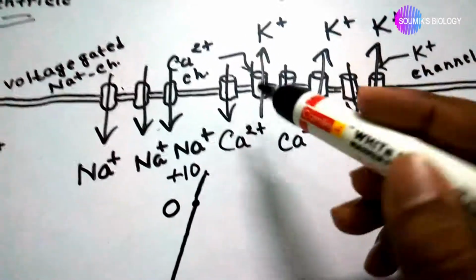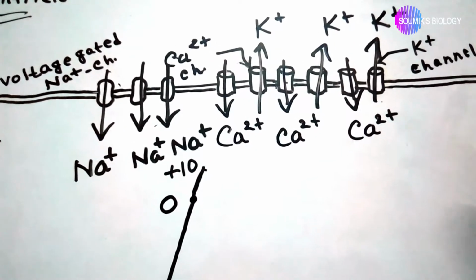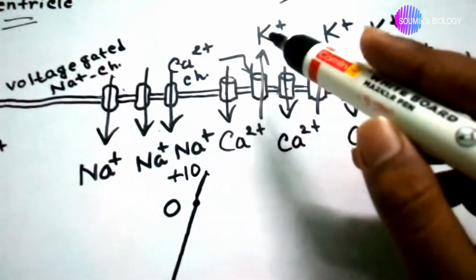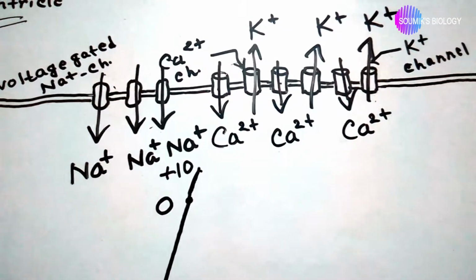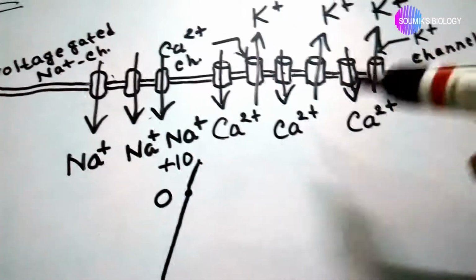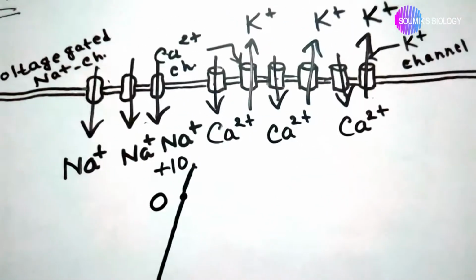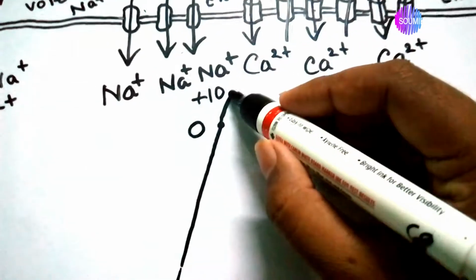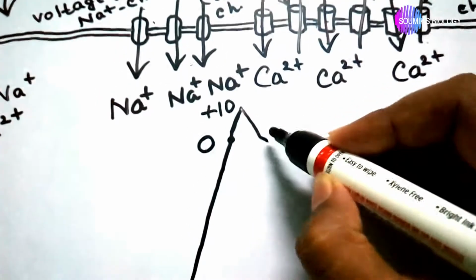Okay, potassium ion channels are activated fast, so potassium ions rapidly move towards the outside of the cell, so the cell gradually becomes further negative, so the graph further moves down, but